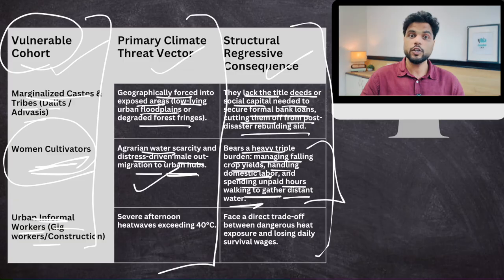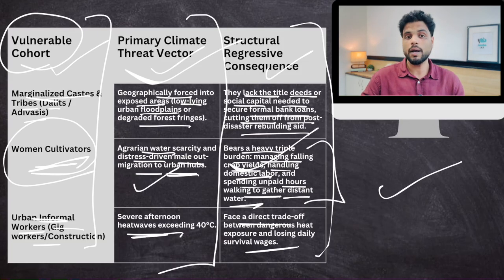Well, in urban areas, because of the urban heat island effect, during summers there is a severe heat wave-like situation. But these people still have to work there. So they suffer from heat stroke and many other health problems. So do take a look at this table. This would come in really handy while writing mains answers on this topic.